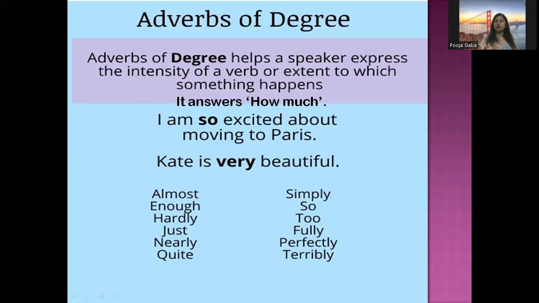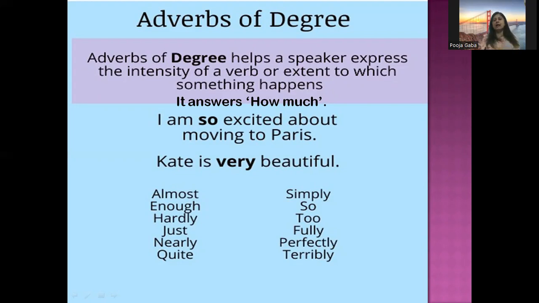Now let us move forward. The next one is adverbs of degree. The adverbs of degree help a speaker to express the intensity or extent of the work done. It tells us how much work was done. It gives us an extent of the work done, or we can say the intensity of the work done. It answers how much, meaning how much work was done.